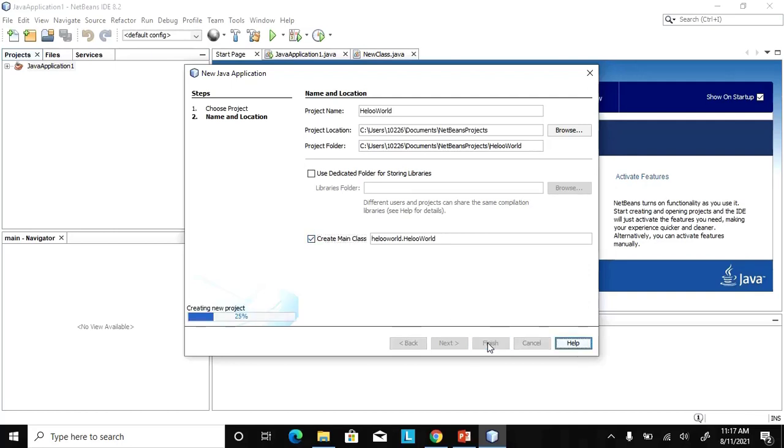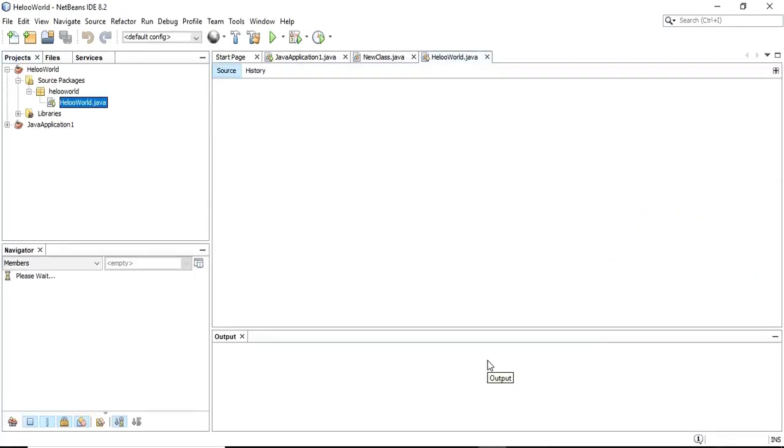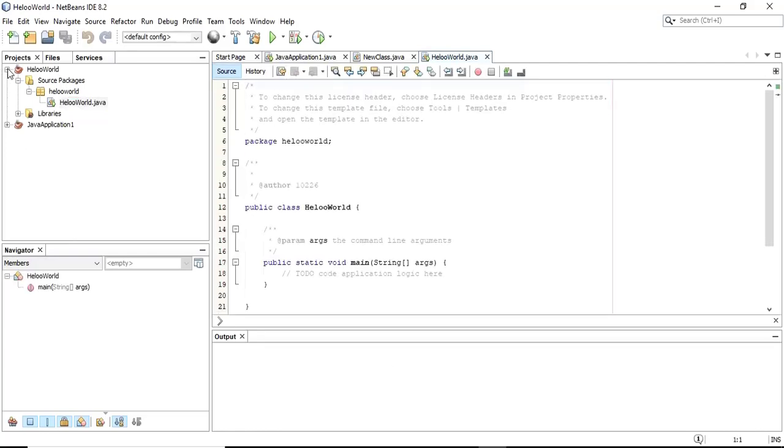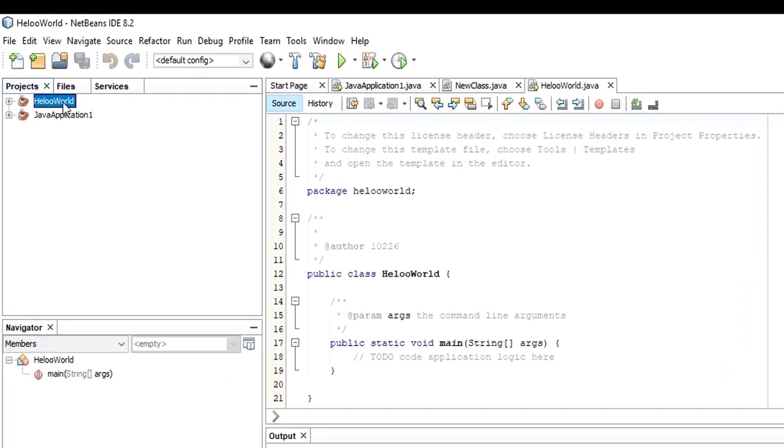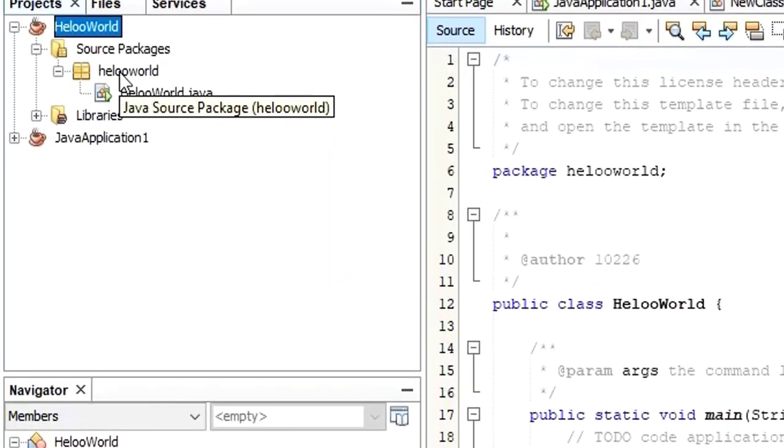It's going to create a project for us, as you can see here. Now let me just go there. So this HelloWorld project has been created. When you expand this one, go to the Source Packages. This HelloWorld is a default package which was created by NetBeans.